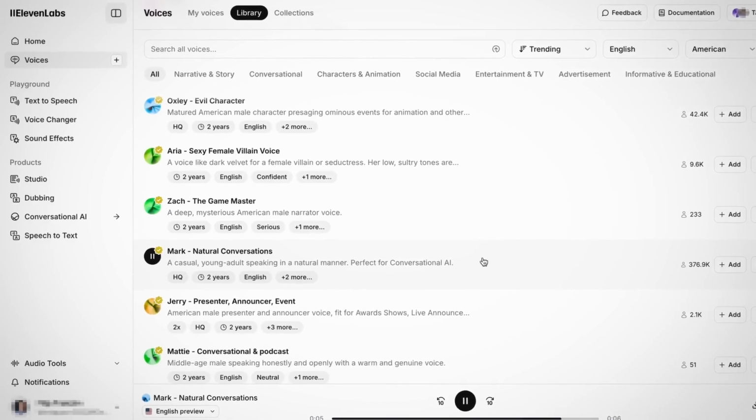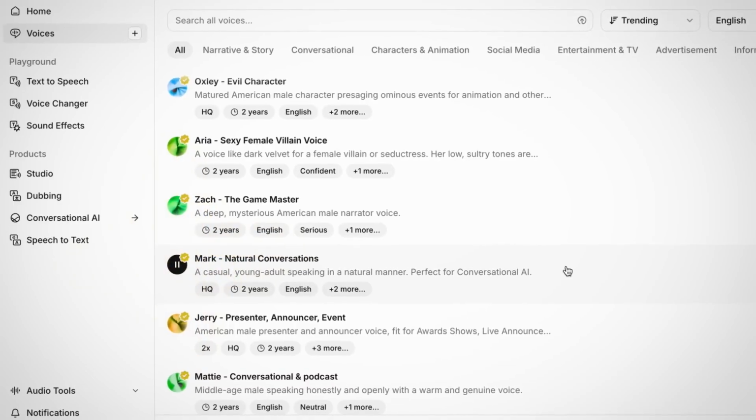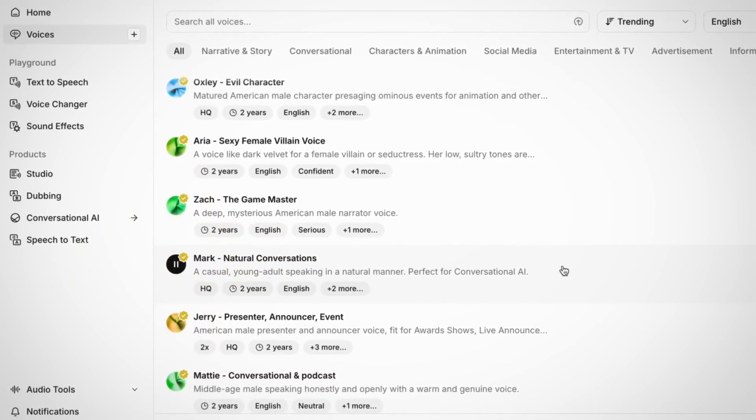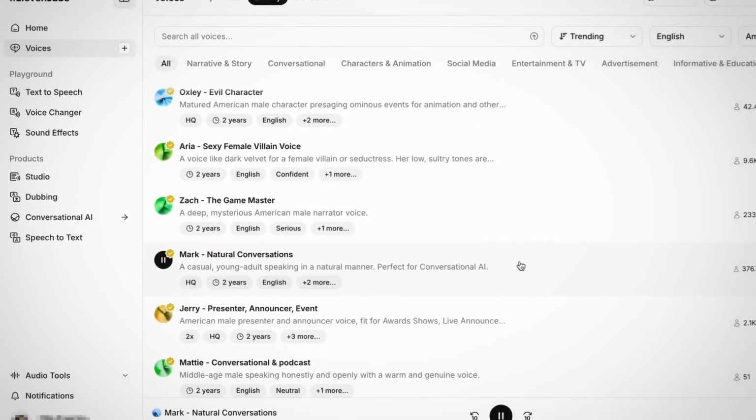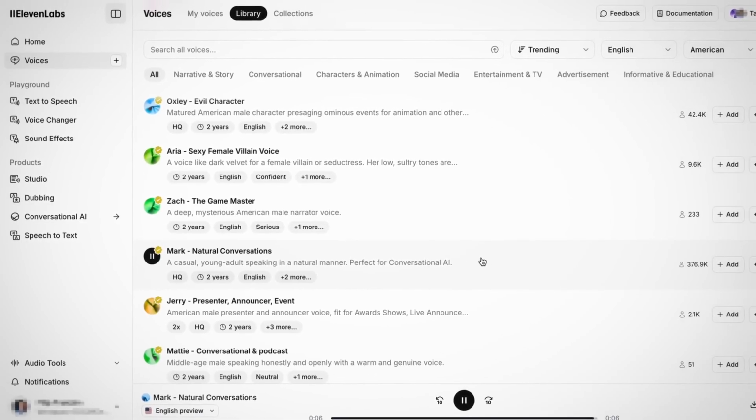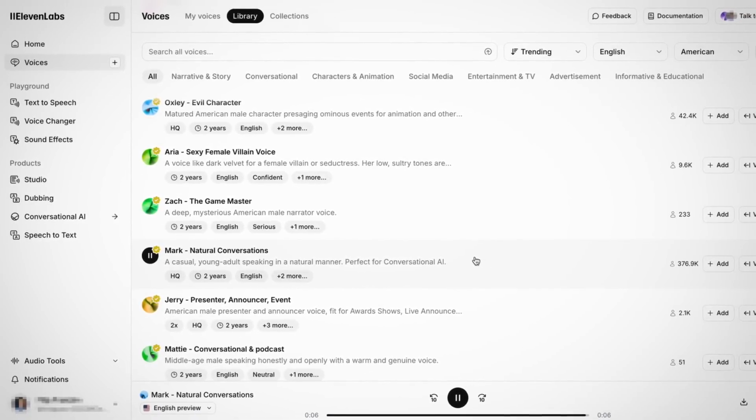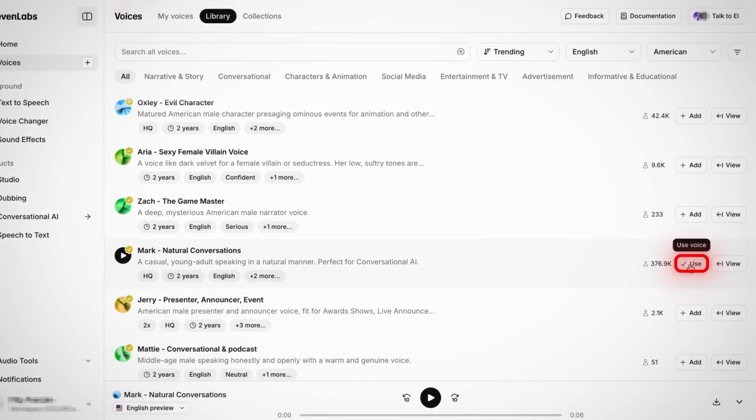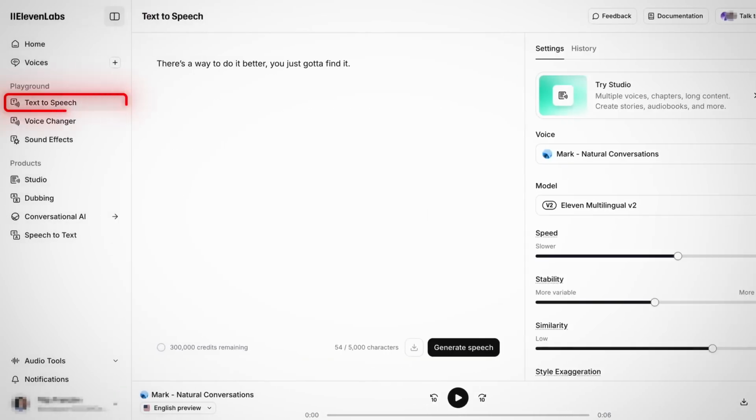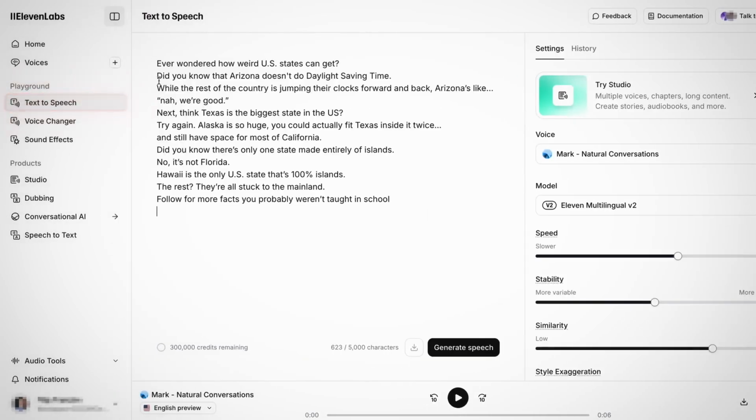Now, something that you're going to want to pay attention to is this little yellow star. That means it's a professional voice. These are the ones that sound the most realistic, and some of them you wouldn't even be able to tell that it's created with AI at all. Next hit add and then use, and that's going to take you to their text-to-speech feature. Paste in the script from your Google Doc into this text box and click on generate speech. After waiting a few seconds for it to be generated, go ahead and make sure to listen to the end result so that it sounds natural.